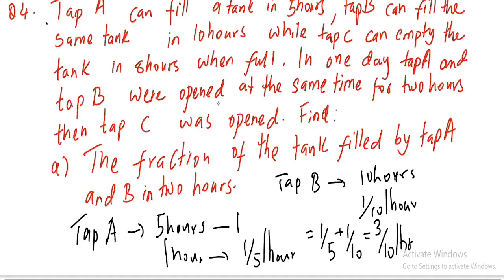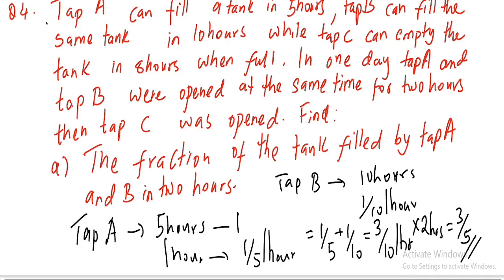So if in 1 hour it can fill 3 over 10, what about 2 hours? You multiply the rate with the number of hours. So 3 over 10 times 2 gives you 6 over 10, which you can simplify to 3 over 5. So basically that's your answer.